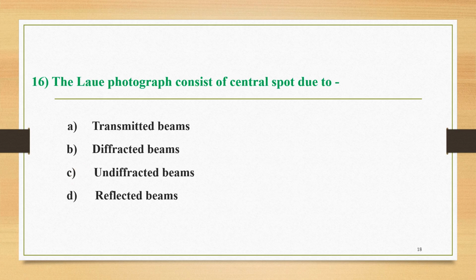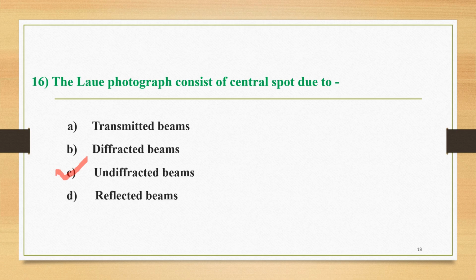The next question, number 16, is here. The Laue photograph consists of a central spot due to, and the four options are transmitted beams, diffracted beams, undiffracted beams, and reflected beams. The correct option is that the Laue photograph consists of a central spot, and that central spot is due to the undiffracted beams. So option C is the correct option. With relation to this central spot, various spots of various intensities are obtained due to the diffracted beams.